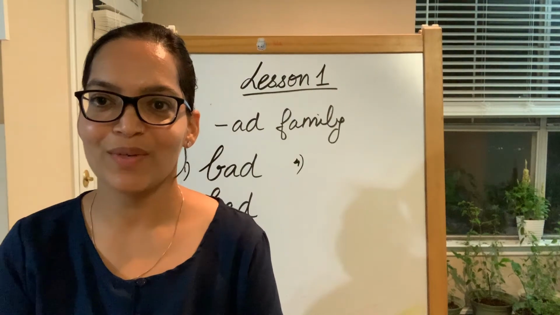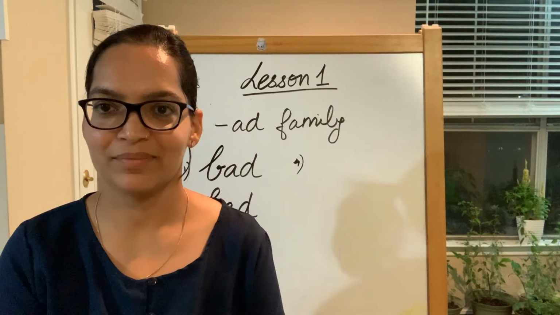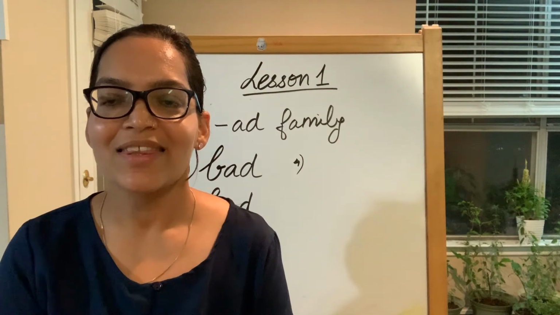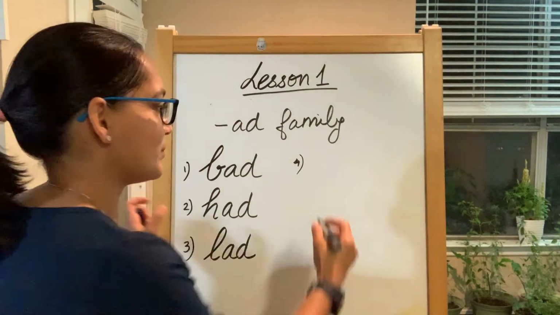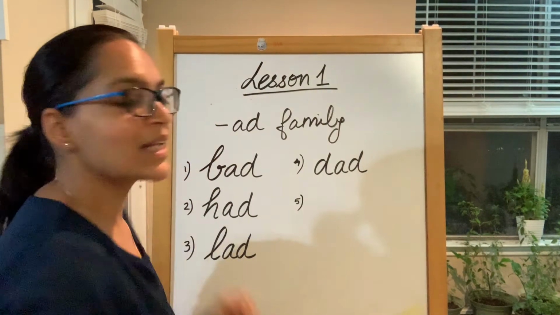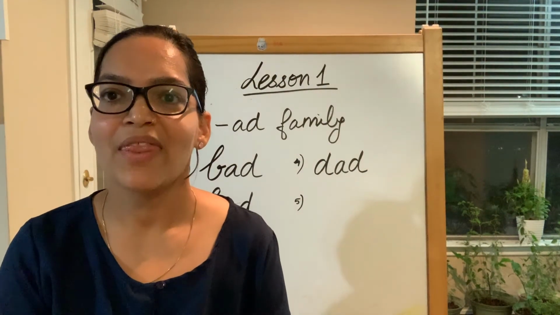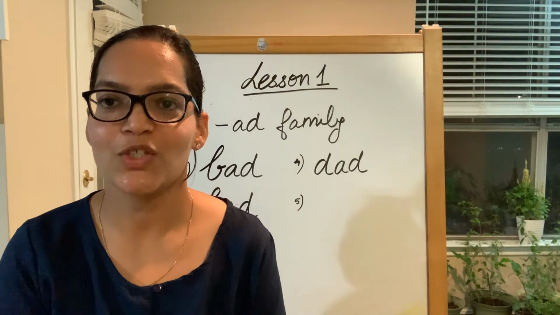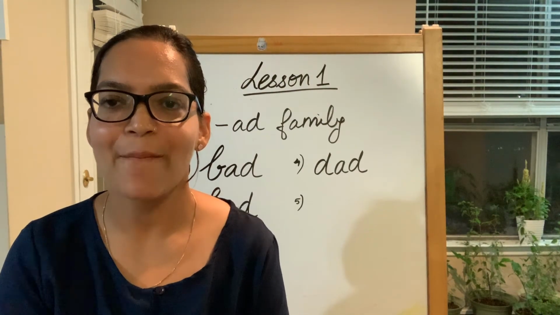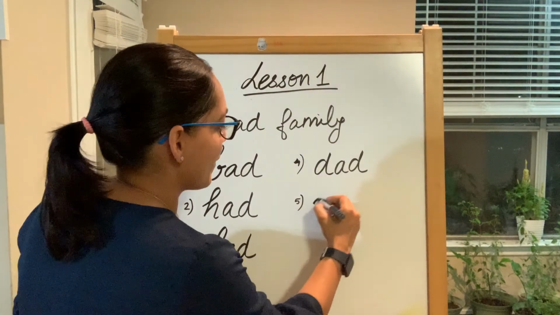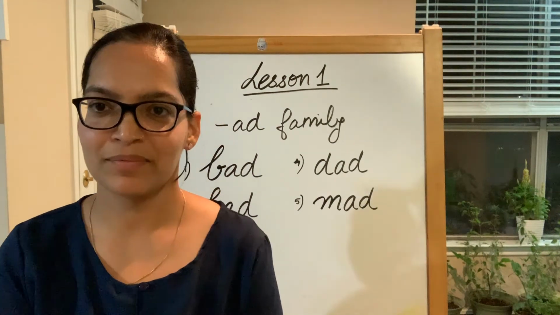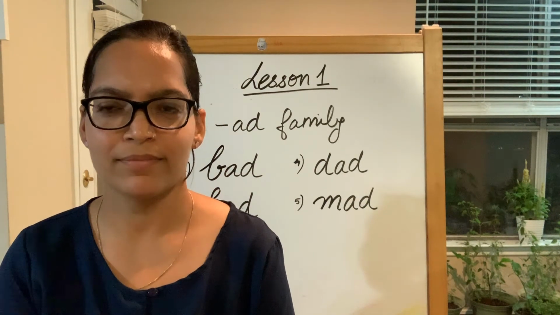Our next word is going to be dad. D, A, D. So you hear the sound of the consonant D. Now we're going to use the next word, which is mad. Mad. Which sound do you hear? M, M. Correct. Mad means angry. I'm so mad at you. Mad.